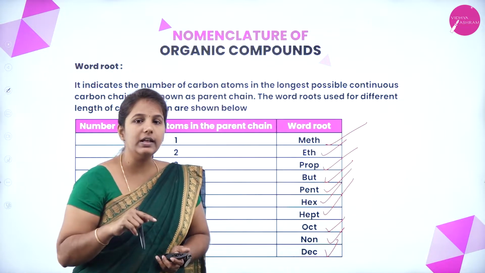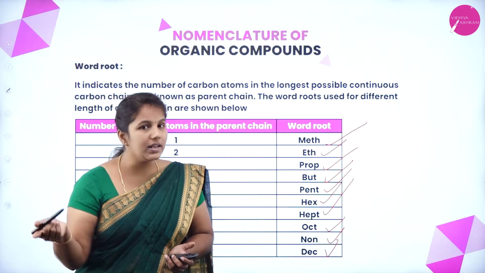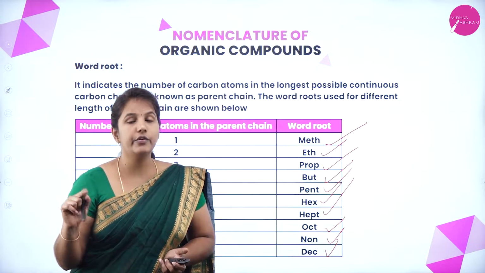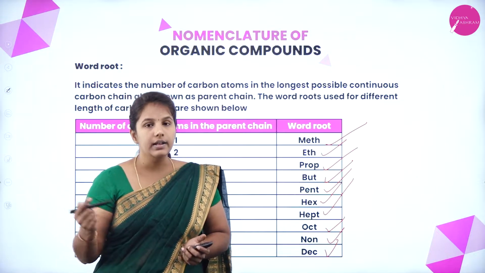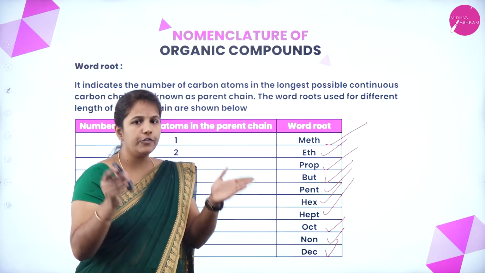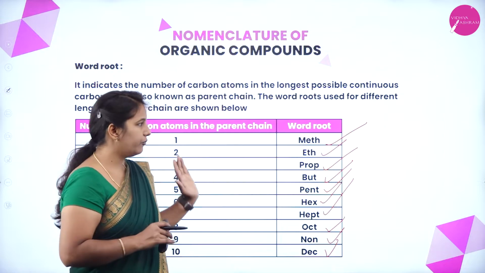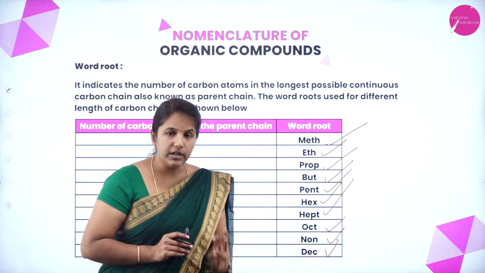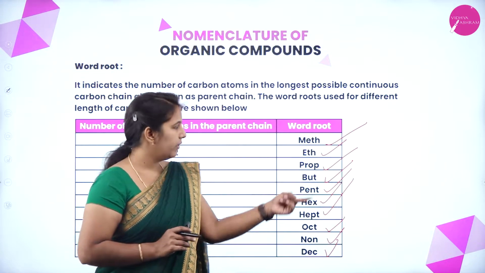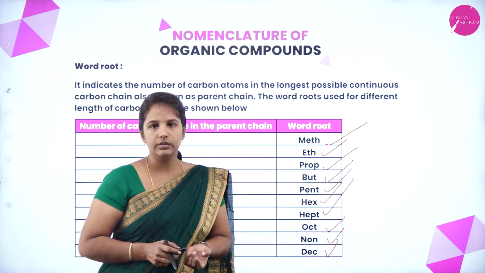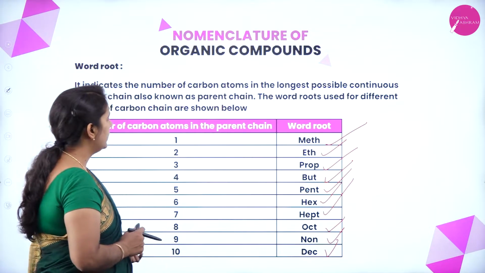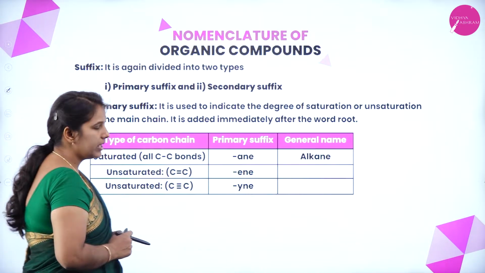For 12 carbon atoms, dodec. 13 carbon atoms, tridec. 14 carbon atoms, tetradec. 15 carbon atoms, pentadec. Like that, if the number of carbon atoms is more, we have to use the root word specifically. Okay. Next, we have a suffix.